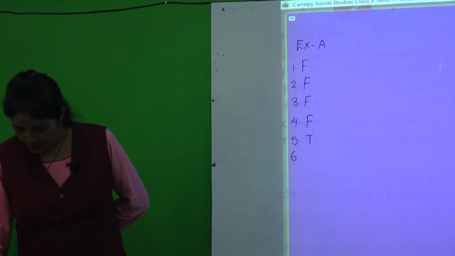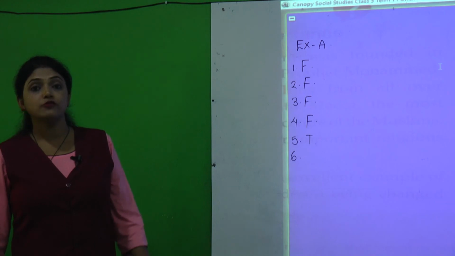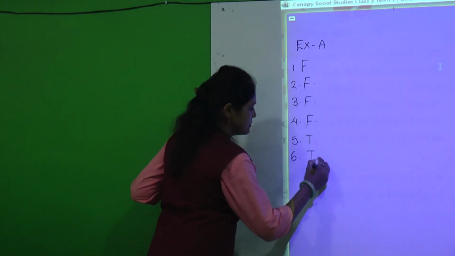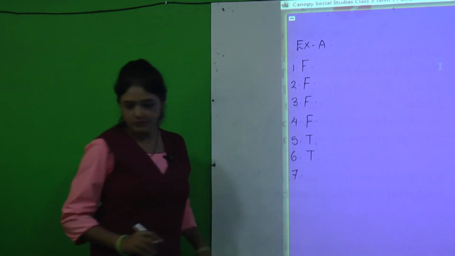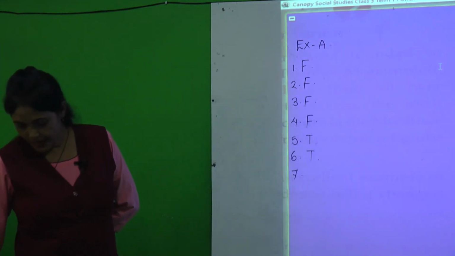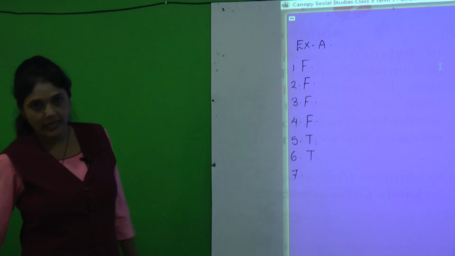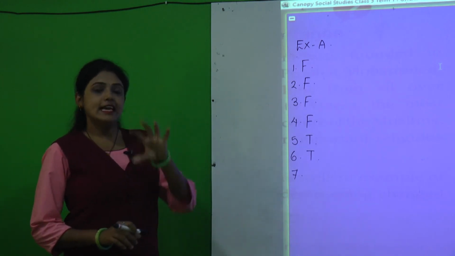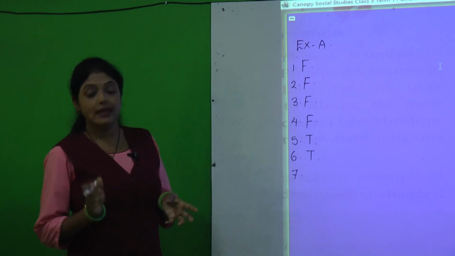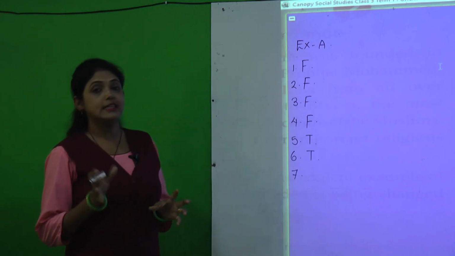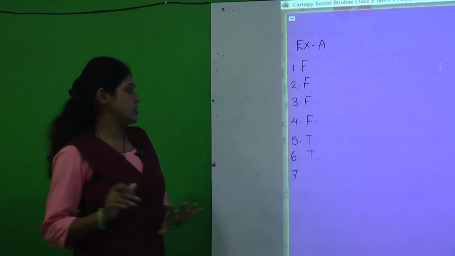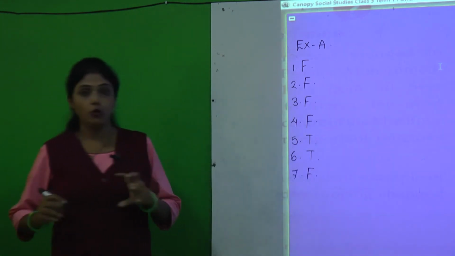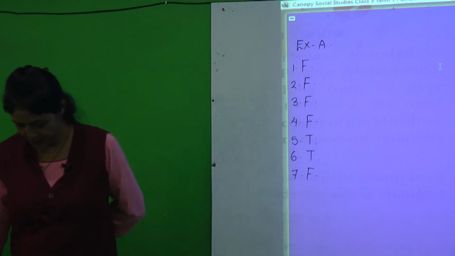It is true. The main income of Saudi Arabia comes from petroleum. Is it false or true? Very good, it is true. Saudi Arabia has a very modern society. Does Saudi Arabia have a modern society? Yes, they do have a modern society, but they still follow their traditions. So this answer will be false.